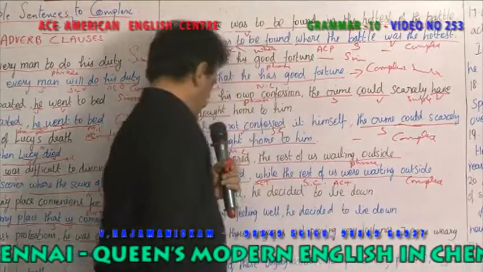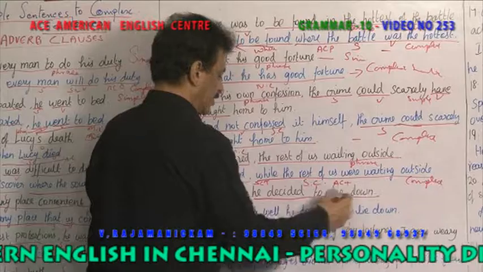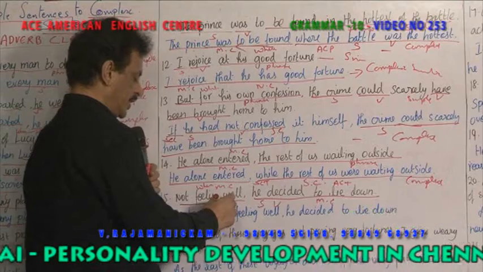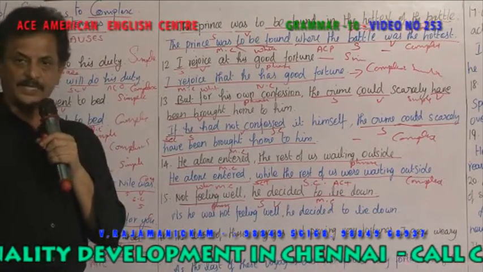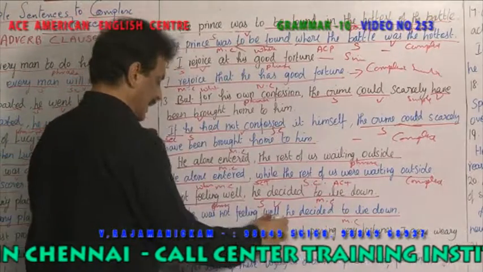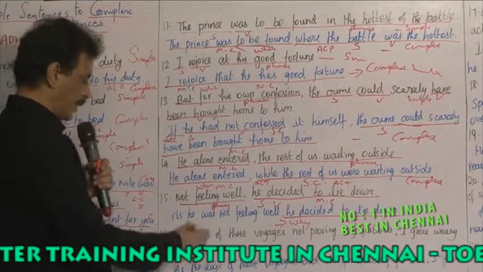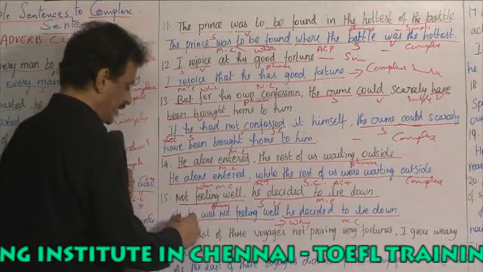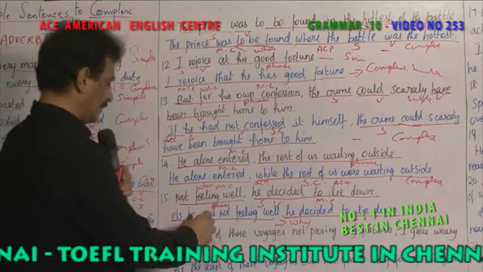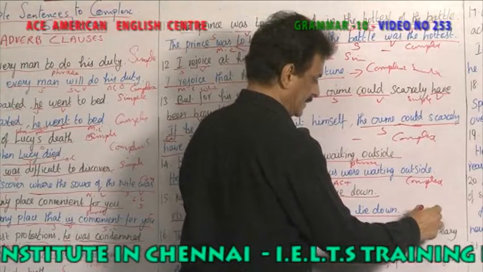Yes. Next is, not feeling well, he decided to lie down. He decided to lie down is the main clause, because you have a subject and a verb. Not feeling well is a phrase. So how do you change the sentence into a complex sentence? He decided to lie down is the main clause. Why? You ask what is the reason, and you get the answer: as he was not feeling well. So as he was not feeling well becomes an adverb clause of reason. So this is a subordinate clause, and this sentence depends upon the other sentence to give you a complex sentence.